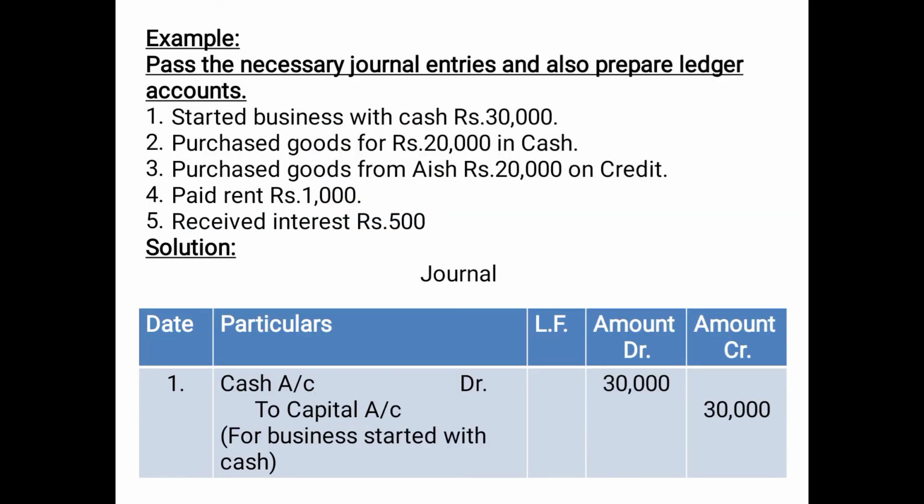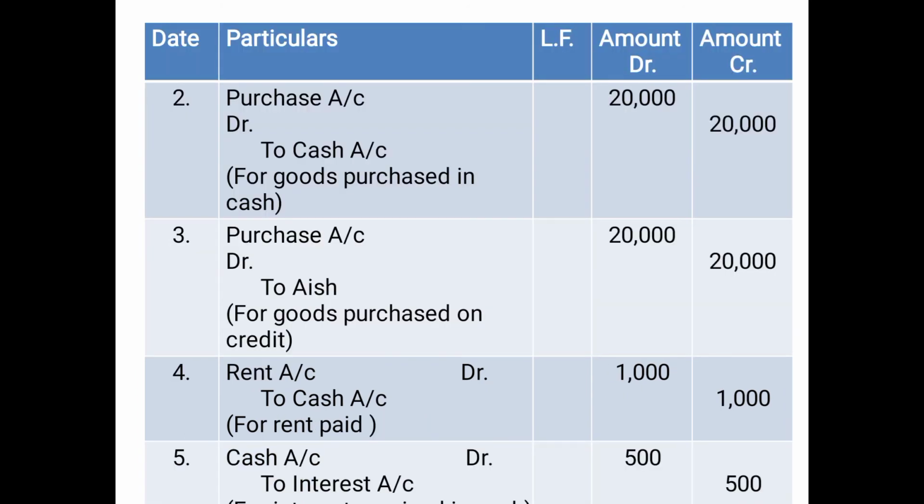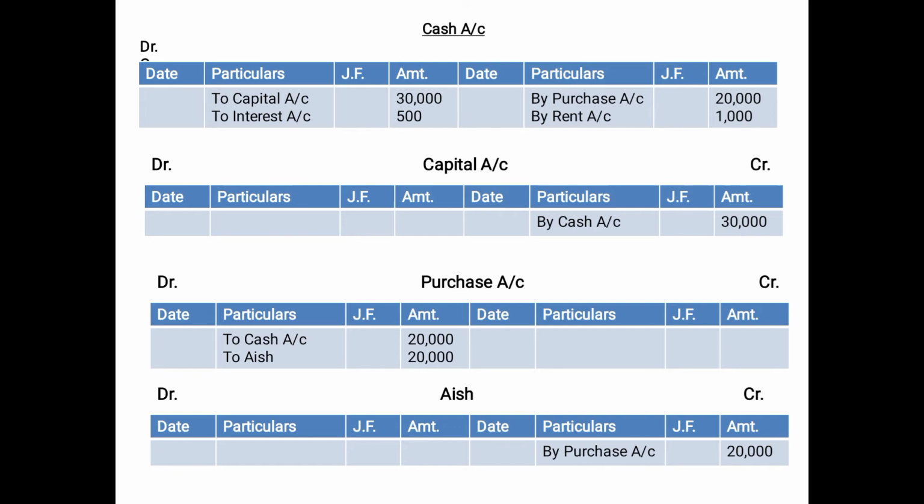Next, paid rent 1,000. Now rent account debited 1,000 to cash account 1,000. Which two accounts do you require for this? Rent and cash. Cash we have already prepared, so you need not prepare it once again. Now while preparing the cash account, since cash is credited in the entry, which aspect will you record? You will record the debit aspect. What is debited in the entry? Rent account. So in the cash account we will post it on the credit side as by rent account 1,000.